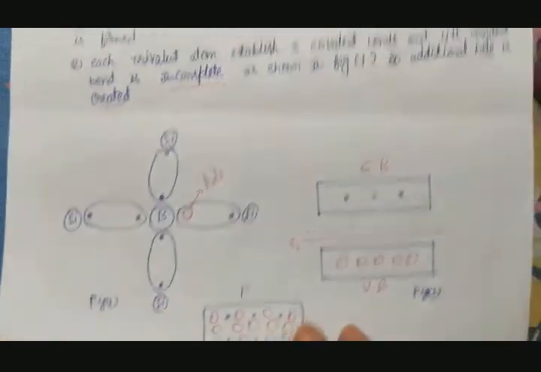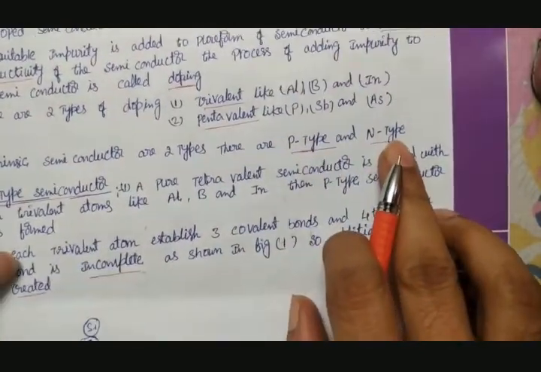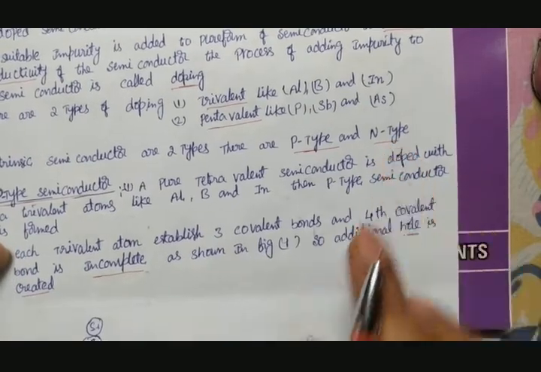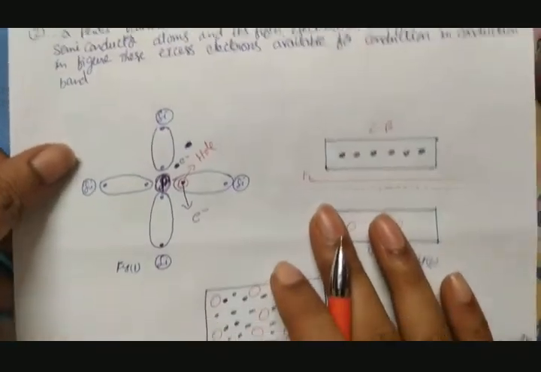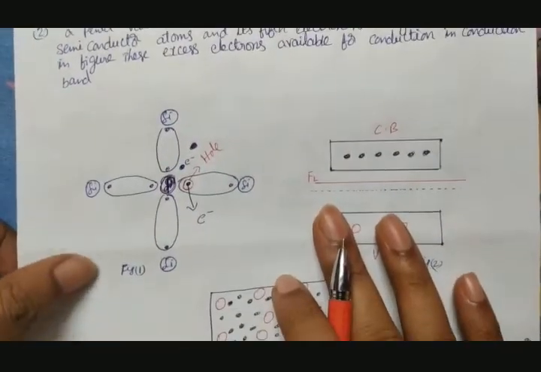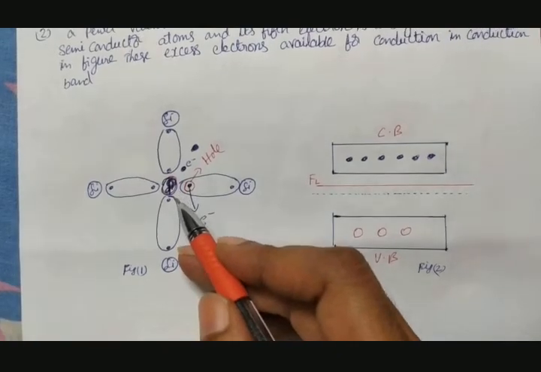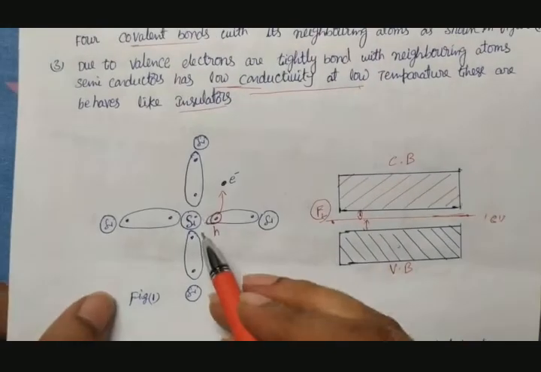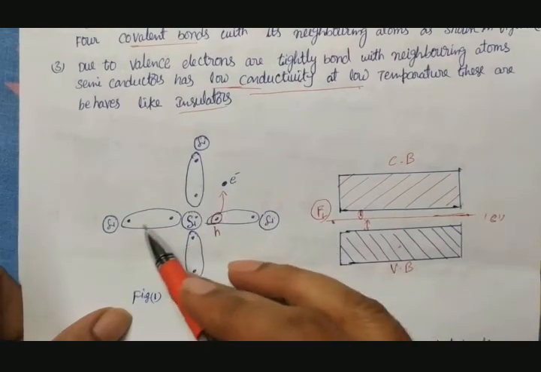And the other type of material is n-type semiconductor. P-type, and now n-type semiconductor. So now we'll see about n-type semiconductor. A pentavalent atom, which has 5 electrons in the outermost orbit, is doped in place of an atom in the pure form of semiconductor. In the pure semiconductor, the center atom is tetravalent, with 4 valency, and it forms covalent bonds with neighboring silicon atoms.